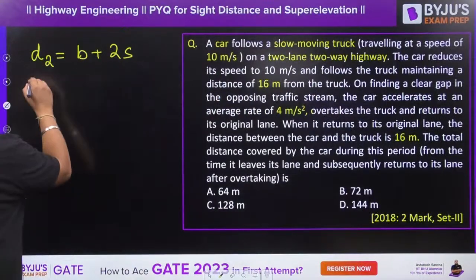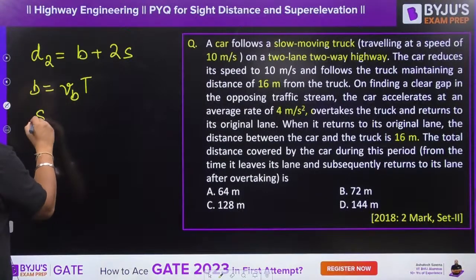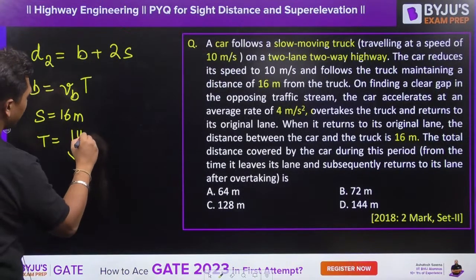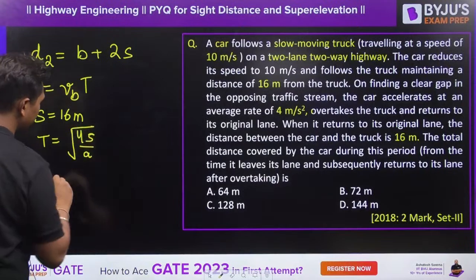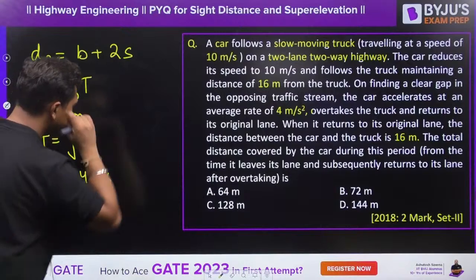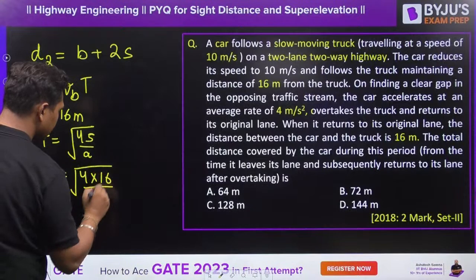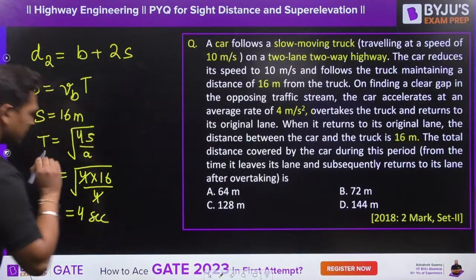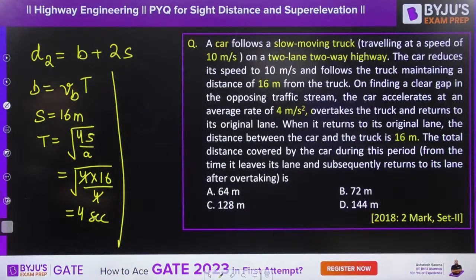B value is equal to VB times capital T, right? S value is given to you as 16 meter. T value is equal to under root of 4S by A. All the formulas are given to you. Under root of 4 into 16 meters divided by 4 meter per second square. So 4 cancels out. Under root 16 is 4 second. T value is calculated, right?